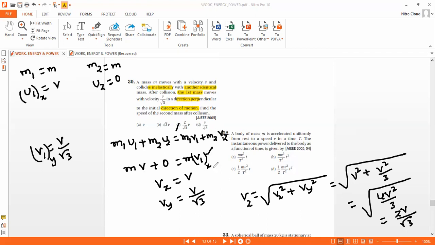Here I found the v1, but since there will be an exchange of momentum before and after collision, the total initial velocity is equal to the total final velocity after collision.